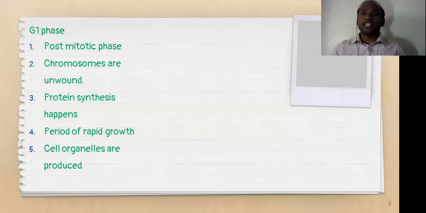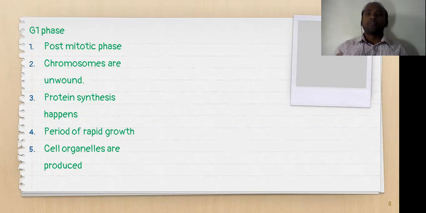So if you see the basic properties of interphase, first one is the G1 phase. The G1 phase has the following characters. First, this is the post-mitotic phase.